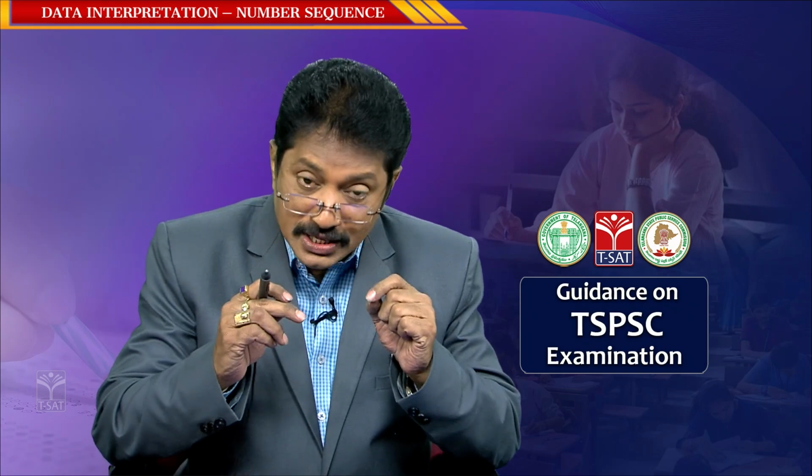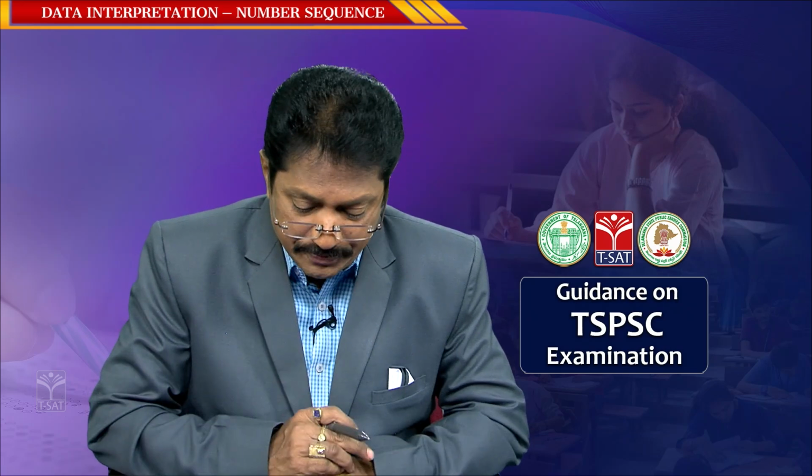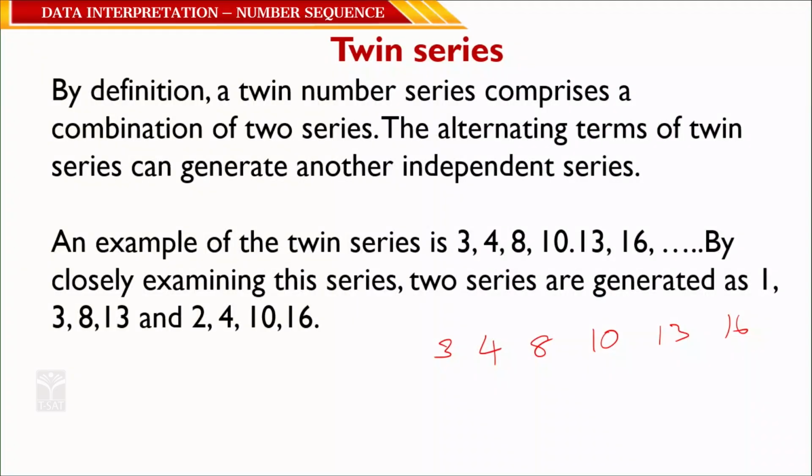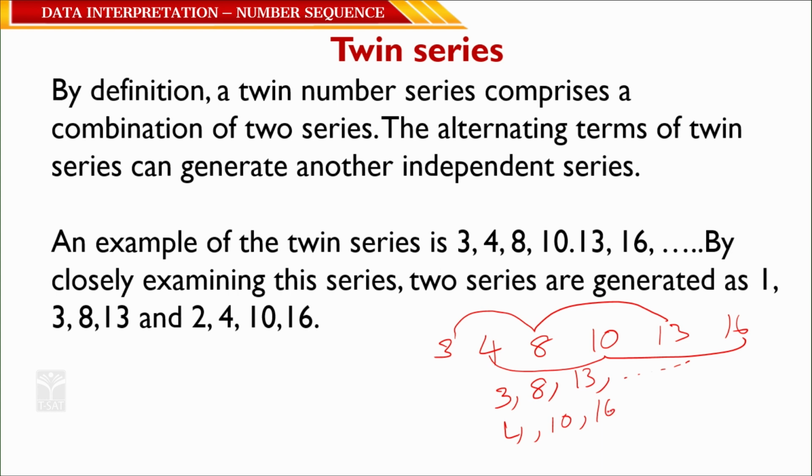But when you observe the numbers alternately, that is, when you come to 3, 8, 13, that is one series: 3, 8, 13 and so on. Now, coming to the next one, 4, 10, 16.